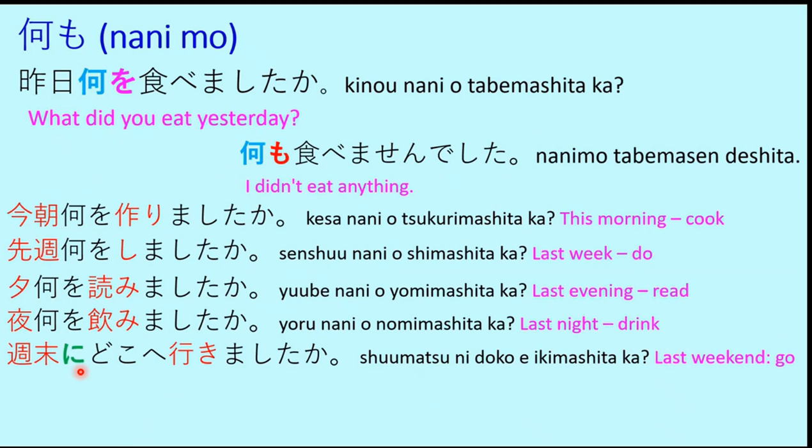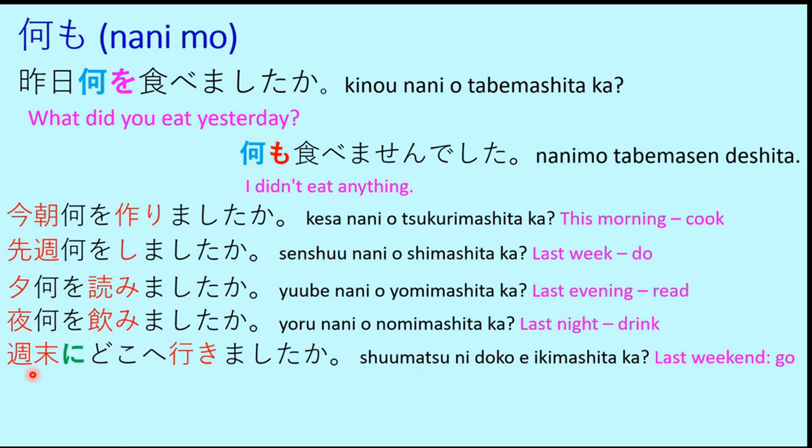We learned earlier that whenever there is a specific time expression which indicates a specific day of the week or a specific time of the day, then we have to use the ni particle after that time expression. This is not the case for generic time expressions like today, yesterday, day before yesterday, but for specific time expressions like this weekend or a specific day of the week.